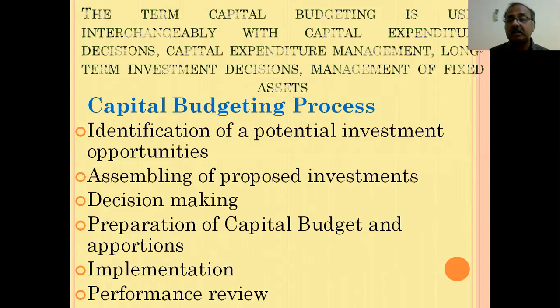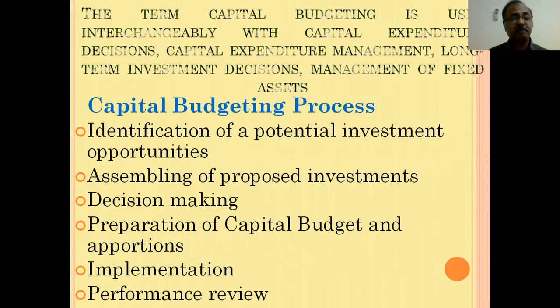After locating investment opportunities, the second step is assembling of proposed investments. After assembling the proposed investments, the next one is decision making. We are required to take a decision whether to opt for such investments or reject them. Suppose we go ahead, the next step is preparation of capital budget and apportionment of funds. The next step is implementation of the project and performance review.